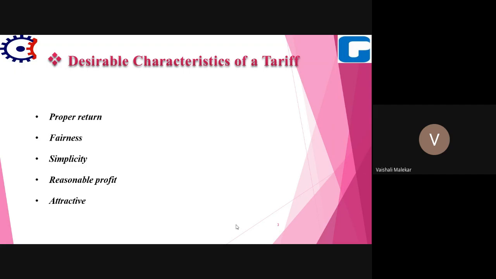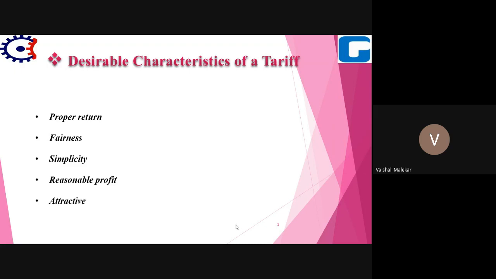The profit should be reasonable, because generally it is 8% or so per annum. The electricity company is a public utility company, and generally it enjoys the benefit of monopoly, and therefore the investment is also safe due to non-competition in the market.